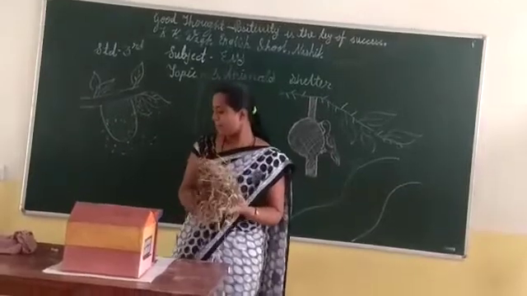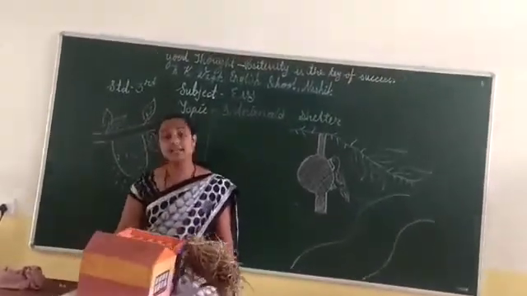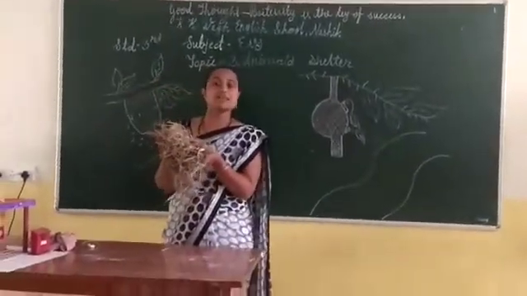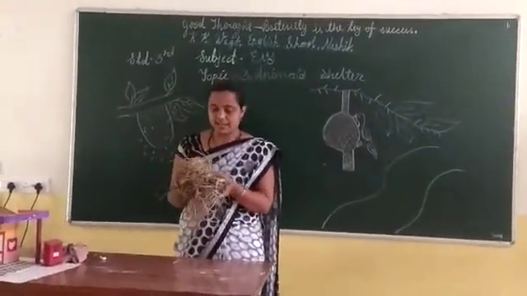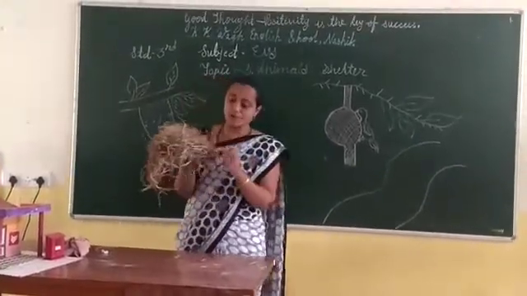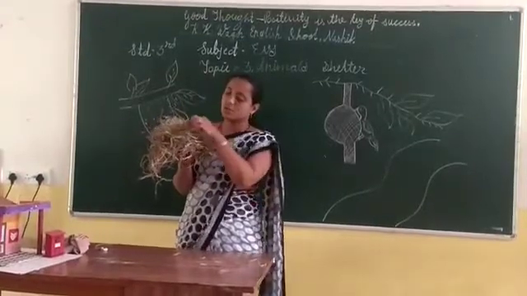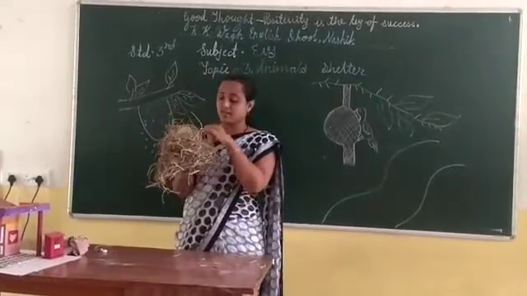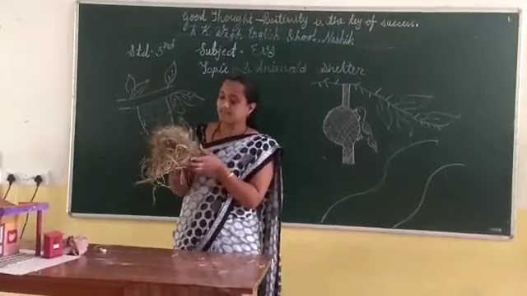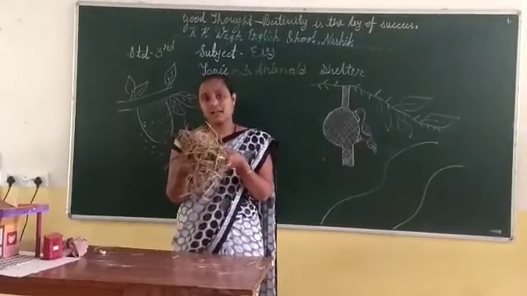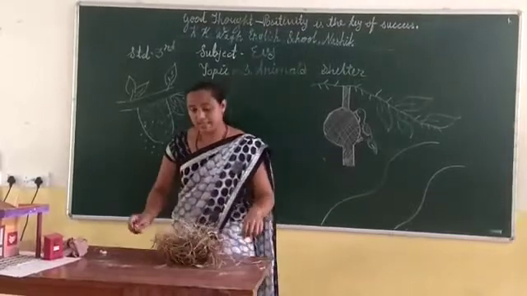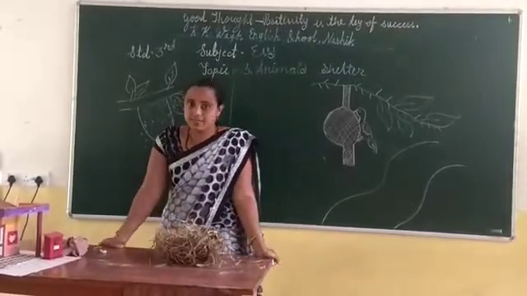So students, like birds, many animals build their shelter themselves. This shelter we call the nest. You can see that the animals build their nest with the help of straws, twigs, and some grass. Here you can see the dry grass also. With the help of dry grass, straws and twigs, the animals build their shelter.